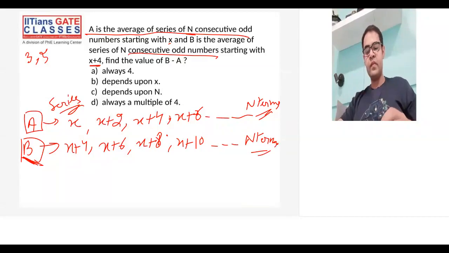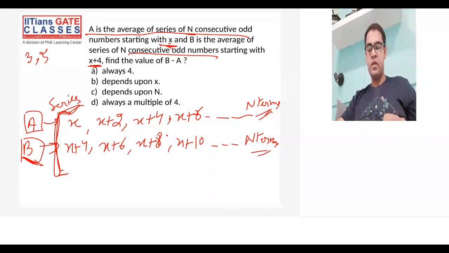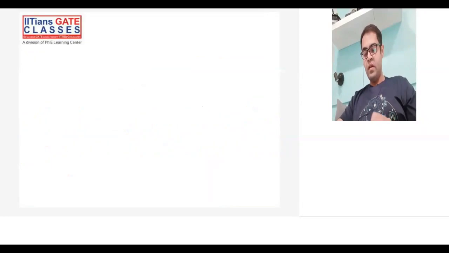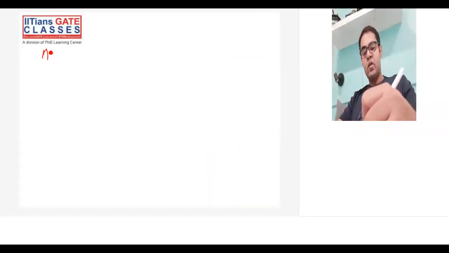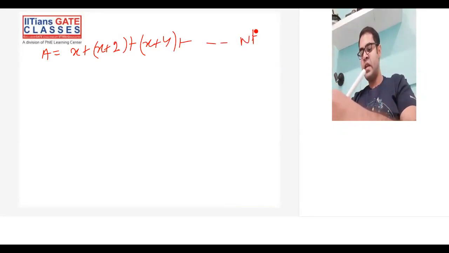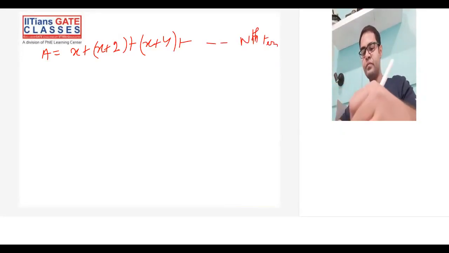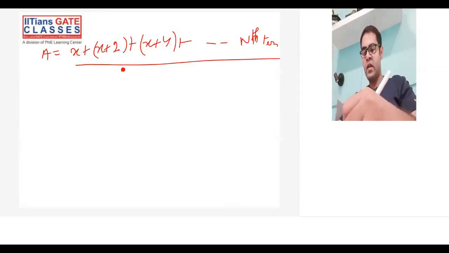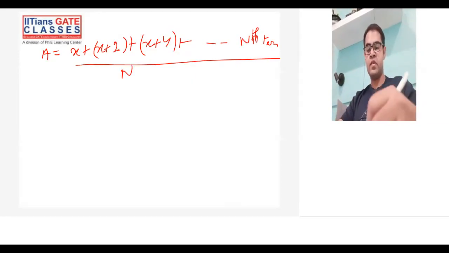So now I hope the series are clear to all of you. The only difference is in the starting term. The rest of the concept remains the same. After a gap of every two, you write the next term. All right. So now I'll try and write what A is. A is the average of it. So this means x plus 2, plus x plus 4, up till the nth term, divided by n. Because n is the total number of terms here.